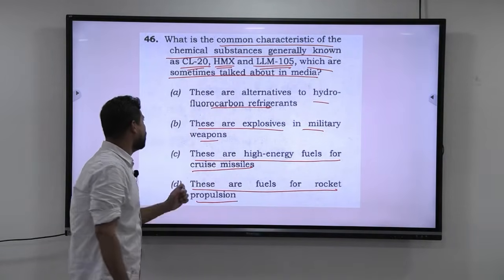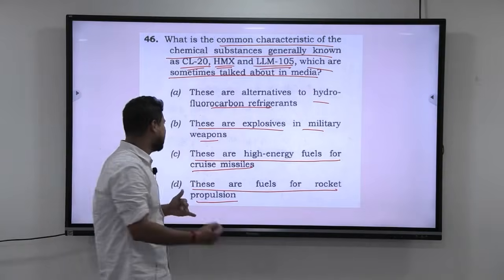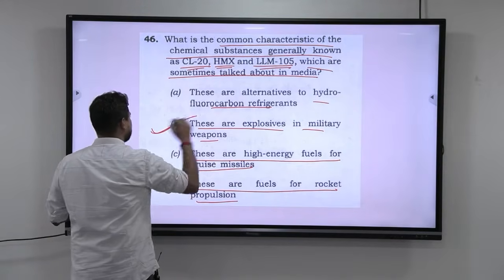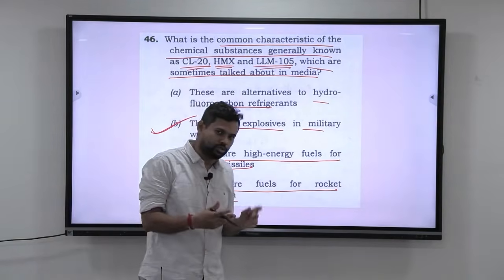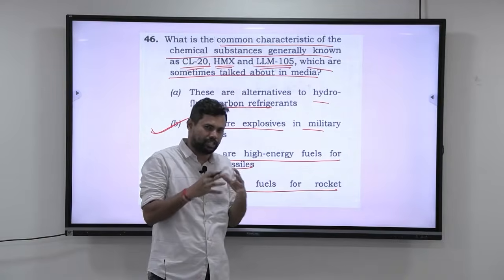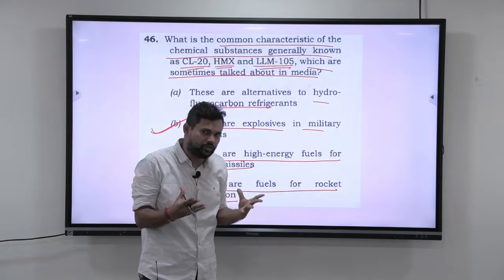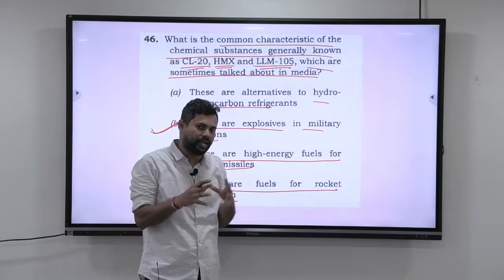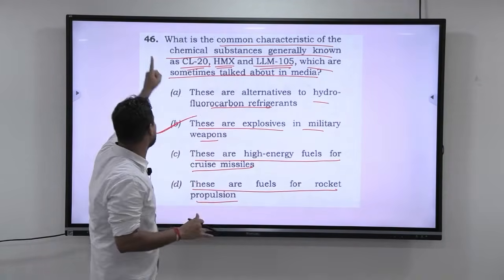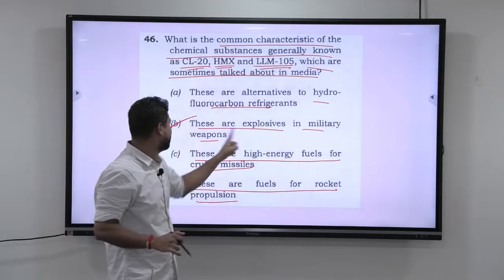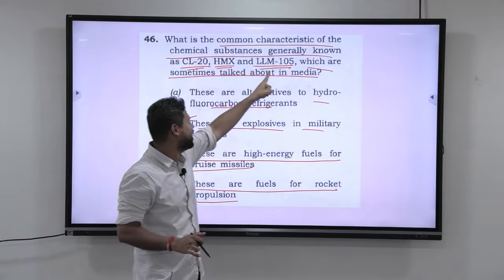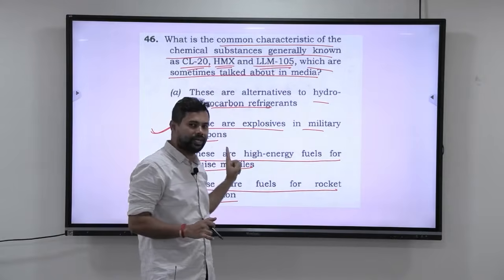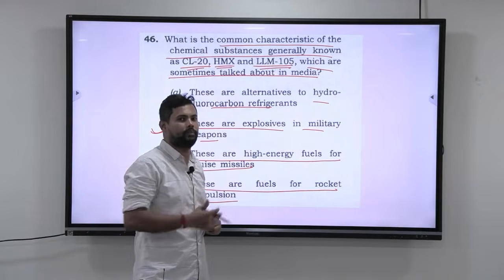Okay. So overall, look at this. The answer, I'll just tell you the answer directly. These are explosives used in military weapons. Okay. It was in use, so they have just taken those terms and they have asked. There is no type of deductions or any clues given here. So these are some things where you know or you don't know. It is okay. It happens like that. It is completely fine. But the answer for the 46th one is these are explosives in military weapons. The CL-20, HMX and LLM-105 are explosives in military weapons. Okay. So this completes this question.